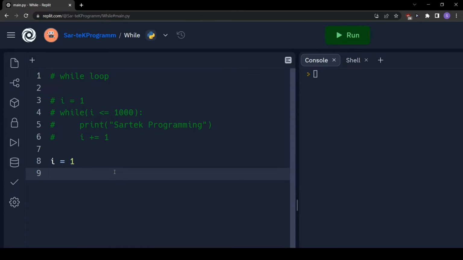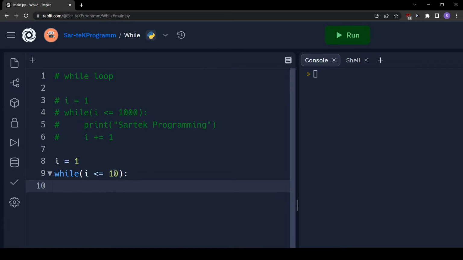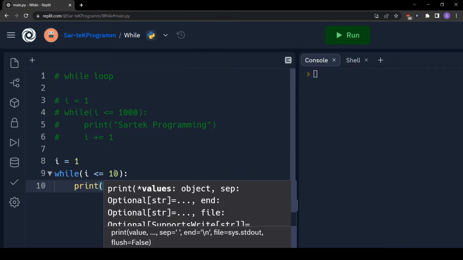And the second component is condition checking. We have to go up till a certain condition. And what's that condition? We have to go while the value of I is less than or equal to 10, right? Because we don't have to include values greater than 10. So this is the second component, that is condition checking. And then we have to do whatever we want to do. We have to print 1, 2, 3, 4, right? So the value of I is 1 in this case, and then when we increment, the value of I will become 2.